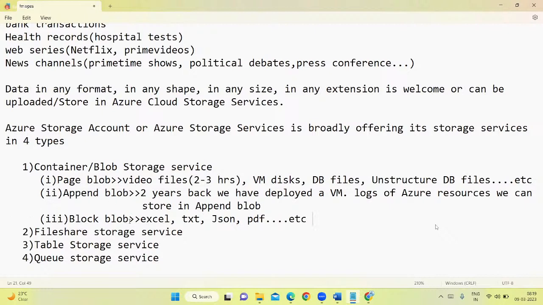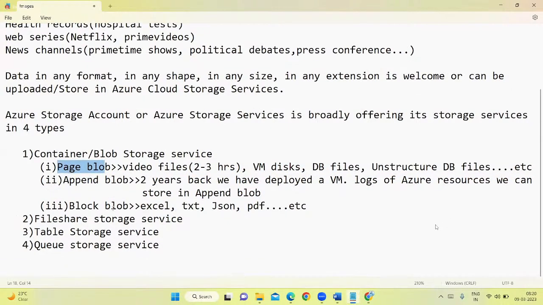When you are having, then blob is suitable for that. When you're having this kind of information to store, then append blob is suitable for that. When you're having this kind of information to store, then page blob is suitable for that. Getting, guys? So Azure is accepting any type of data, any shape, any format, but with the respective format and shape, it has divided the storage services categories, and it is asking you to upload.